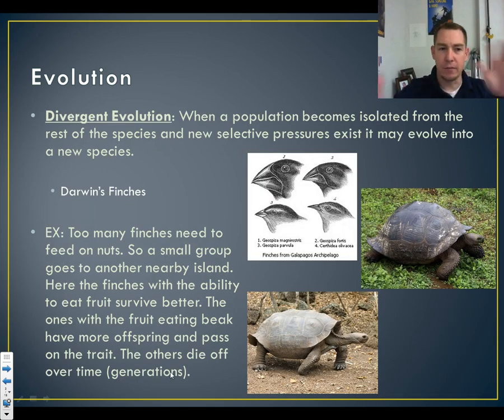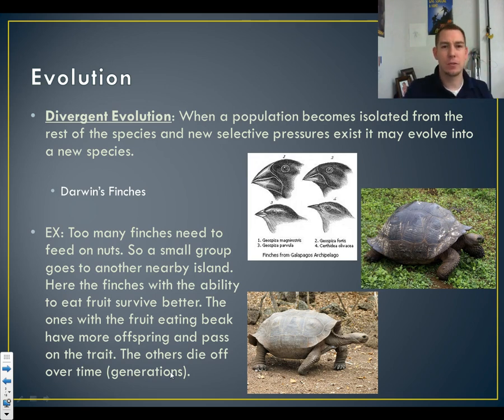All right, so let's talk about evolution and how it works. Divergent evolution. This is when a population becomes isolated from the rest of the species and there's new selection pressures on that species, and it can cause it to evolve into a new species. Now, we've all heard about Darwin's finches. We had too many finches in one area feeding on nuts, and so a small group left to a nearby island because there were too many birds, not enough food for everybody. On that nearby island, there weren't as many nuts.